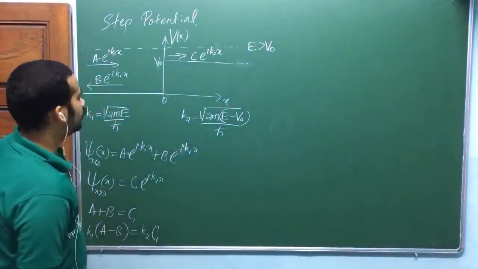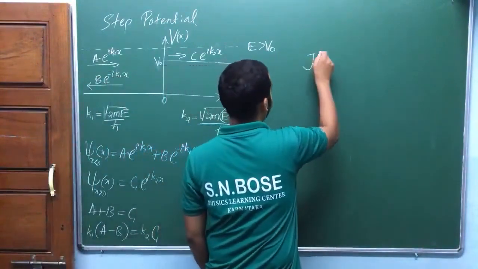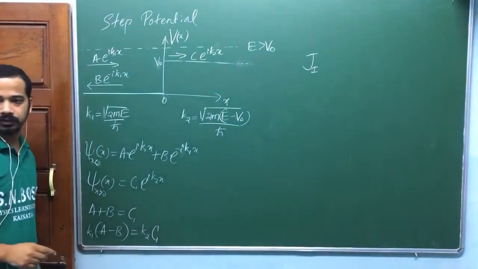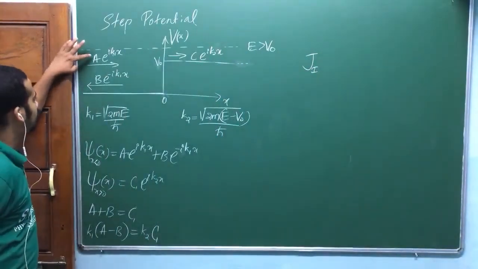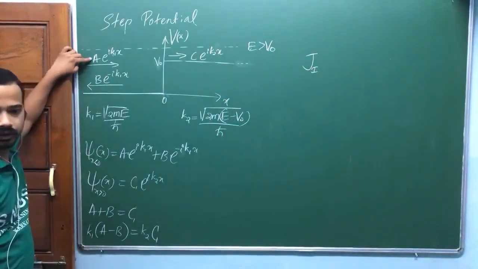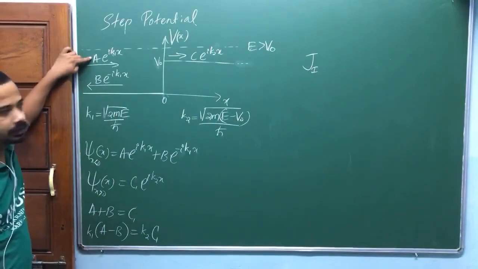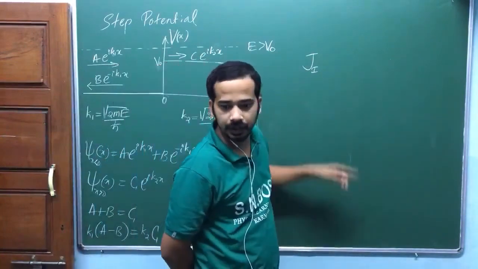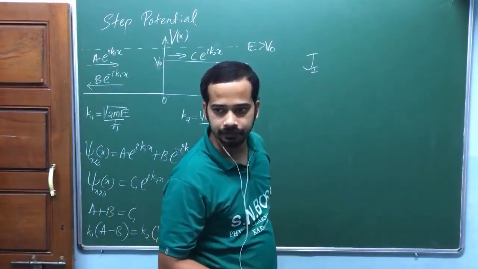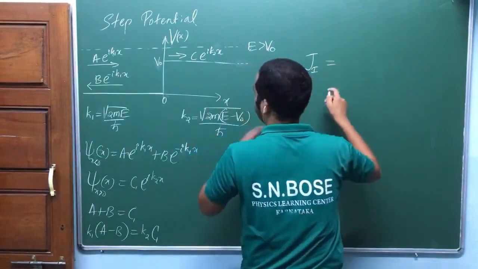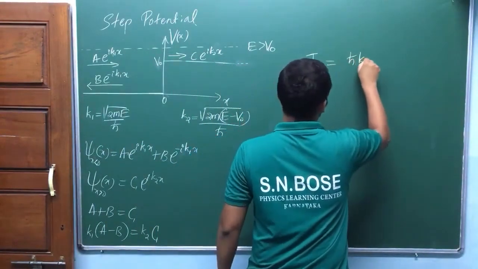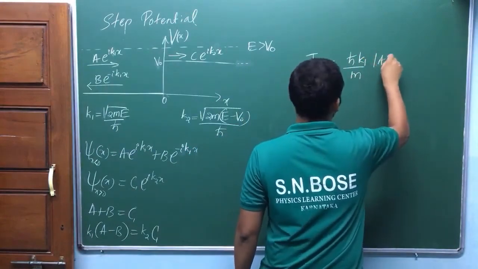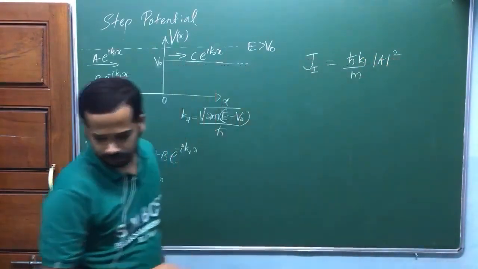So now look here. What is the probability current density of incoming waves or the incoming particle? This part of the solution represents the incoming particle. That's why the probability current density of the incoming particle, Ji, can I say is equal to ħk1/m times mod A squared. Am I right or not?